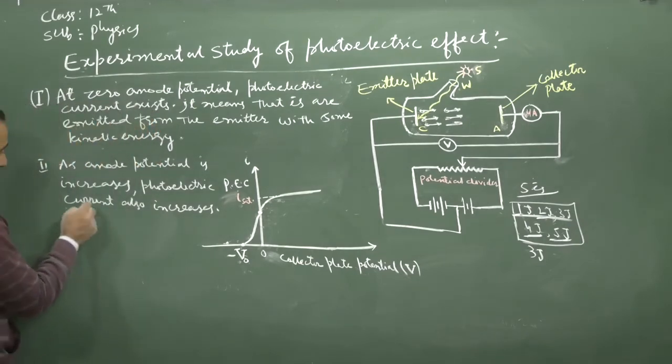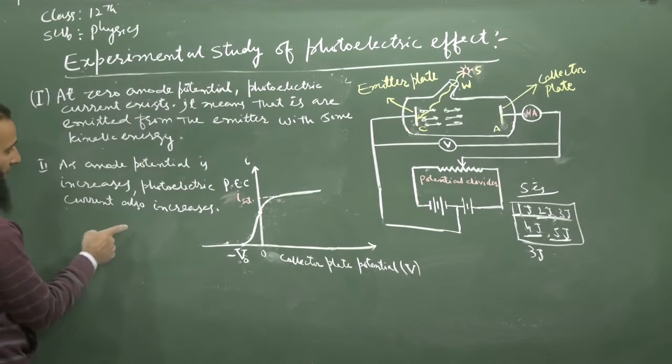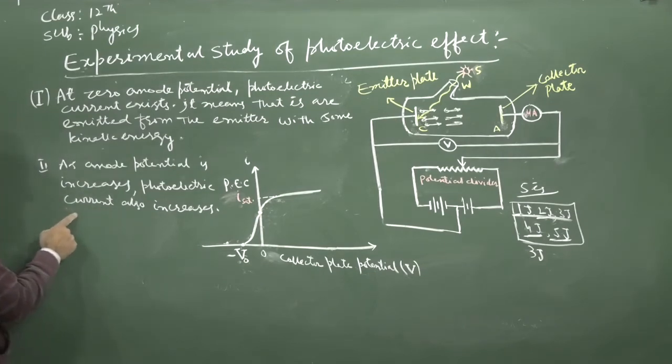So what this implies is that the electrons are emitted with different kinetic energy.